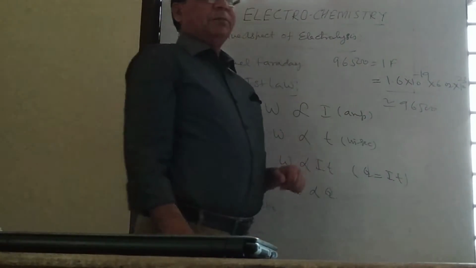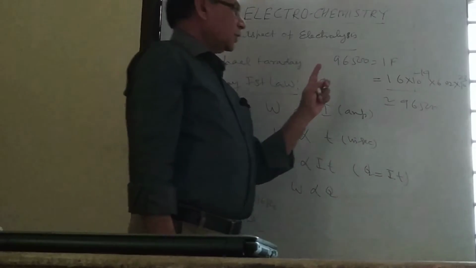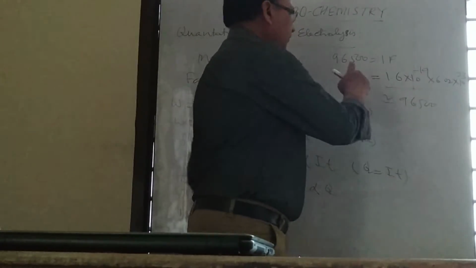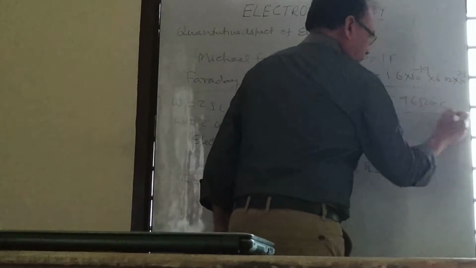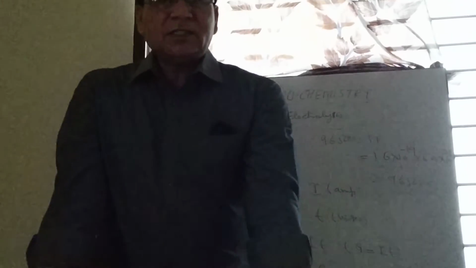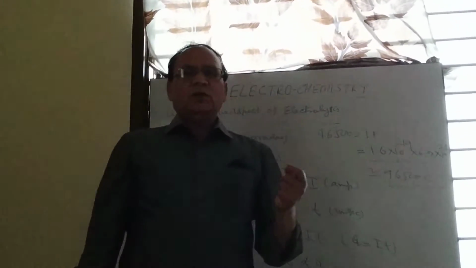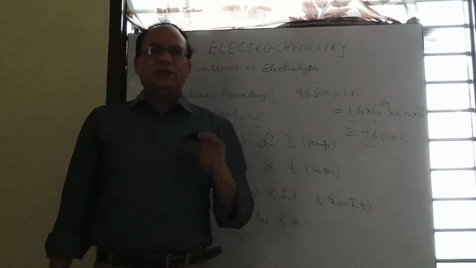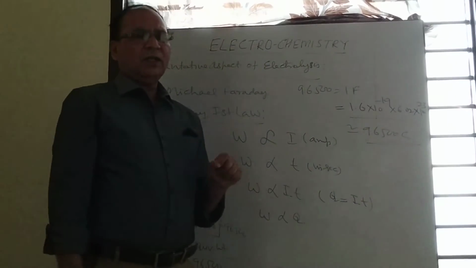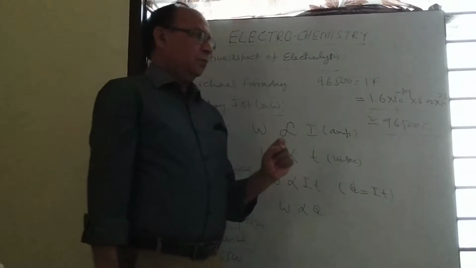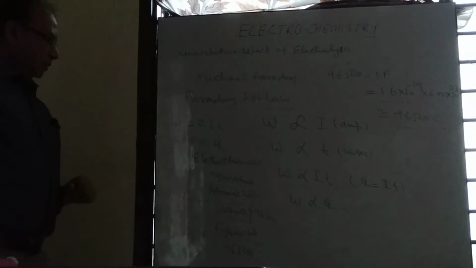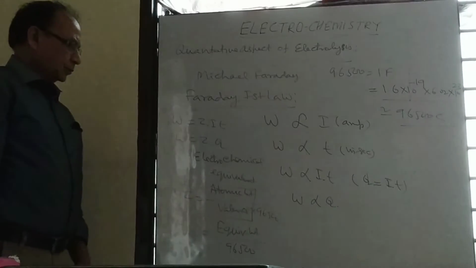So 1 Faraday may be defined as the charge on 1 mole of electrons, and the 96500 value will be in coulombs. So how can we define Faraday? Faraday is defined as the charge on 1 mole of electrons, that is known as 1 Faraday, and its mathematical value is 96500 coulomb.